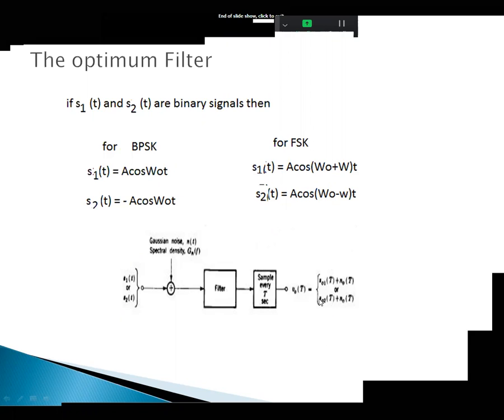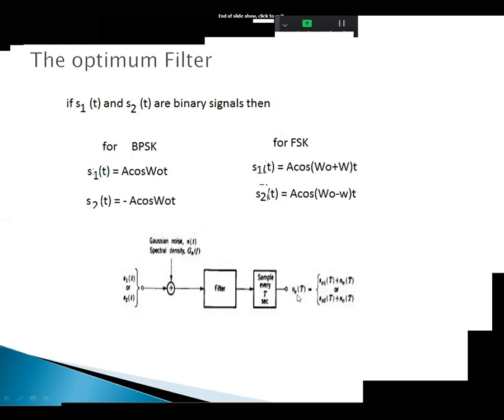Now the output V of t is equal to S01 of t plus N of t, and S02 of t plus N of t.